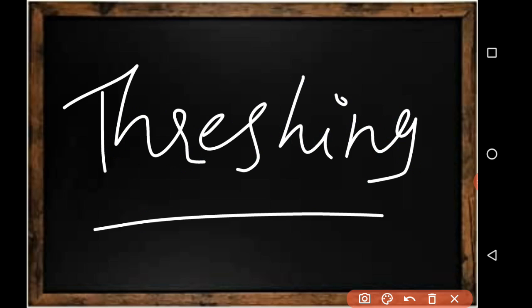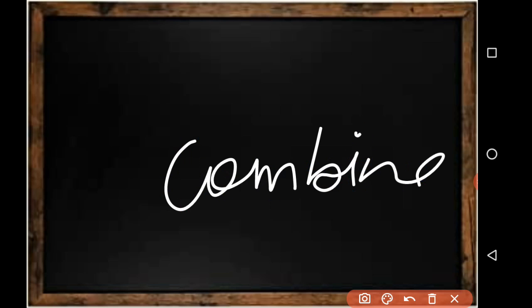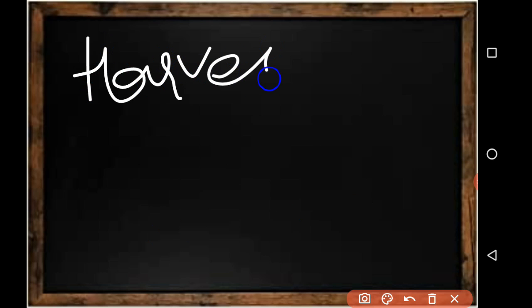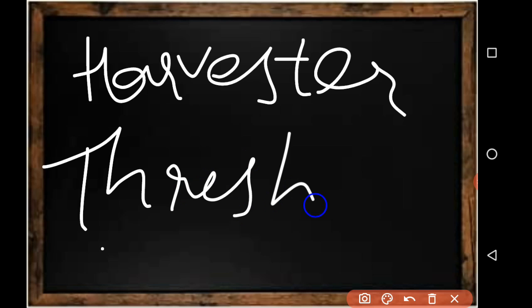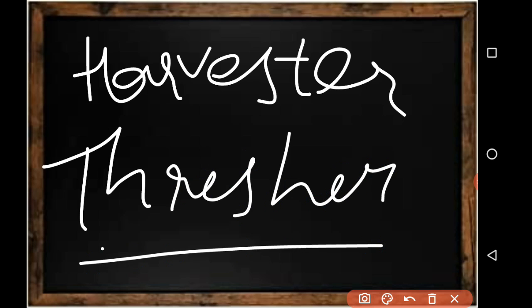Now we have one more thing. This is carried out with the help of a machine also. That is called combine harvester. Clear? So it is in fact a harvester as well as a thresher. This combine is a harvester and thresher both. So this combine harvester does both. Okay. Clear?